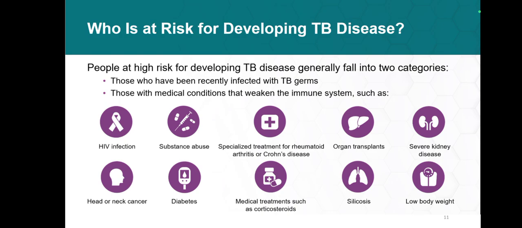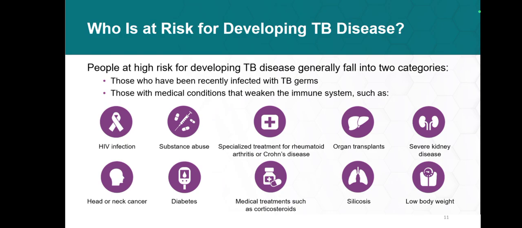HIV infection is one of the common ones. Substance abuse: if somebody is an IV drug abuser, that also weakens the immune system and makes the patient more prone to get tuberculosis. A specialized treatment for rheumatoid arthritis or Crohn's disease, because in these conditions immunomodulators and immunosuppressant medicines are sometimes used. And organ transplant patients, somebody who has received a solid organ transplant like a renal transplant or liver transplant, these patients are again at high risk for developing tuberculosis.